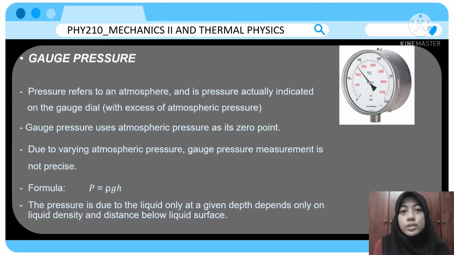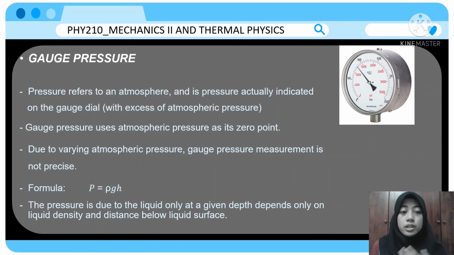The second way to measure the pressure is gauge pressure. Gauge pressure refers to the pressure actually indicated on the gauge dial, in excess of atmospheric pressure. Gauge pressure uses atmospheric pressure as its zero point.